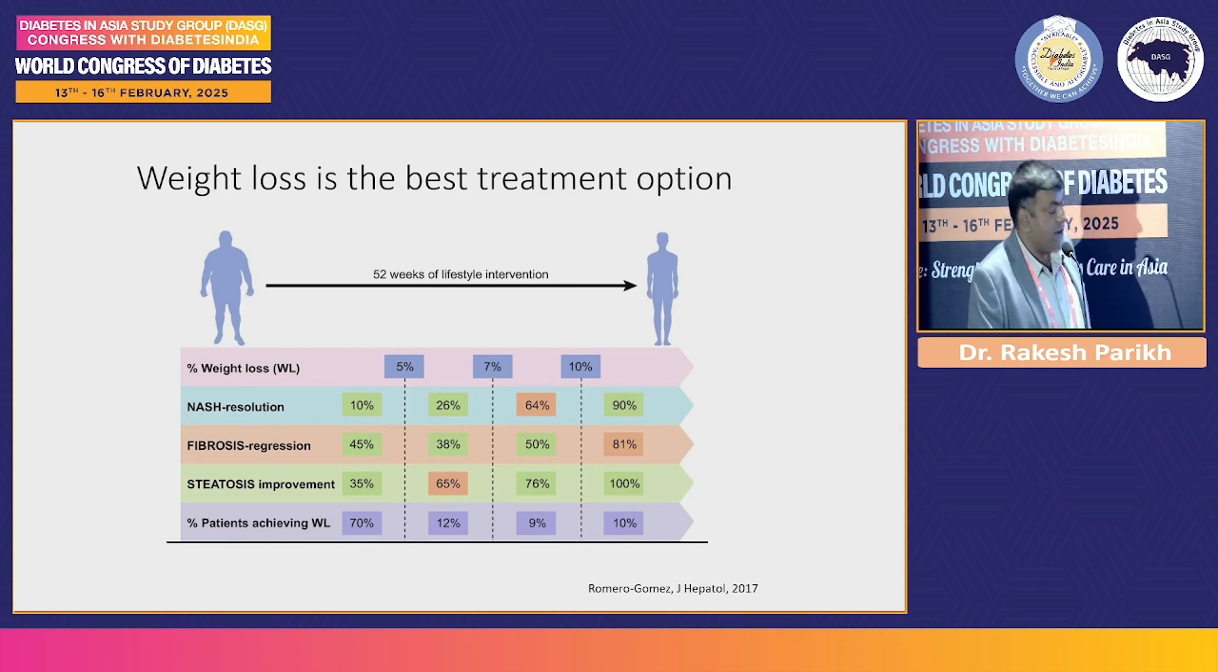Overall, they all conclude that in these patients, if you can achieve a weight loss of 5%, you get benefits: NASH resolution, fibrosis regression, steatosis improvement. If you can get a weight loss of more than 10%, then the benefits are significant. You can see a fibrosis regression in 81% patients, resolution of NASH in 90% patients, steatosis improvement in 100% patients. So more than 10% weight loss should be the goal for these people, but people who actually achieve it is only 10%. The last row is of the people who can achieve the weight loss of more than 10%.